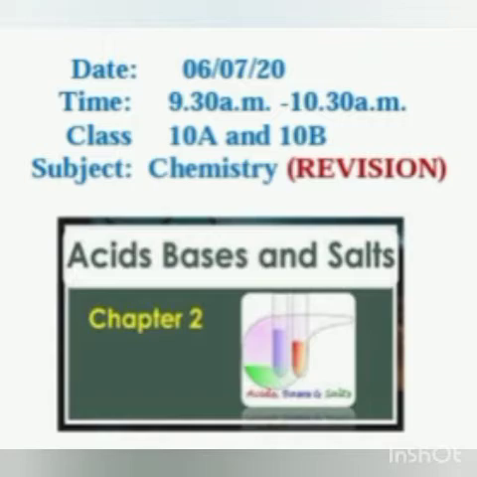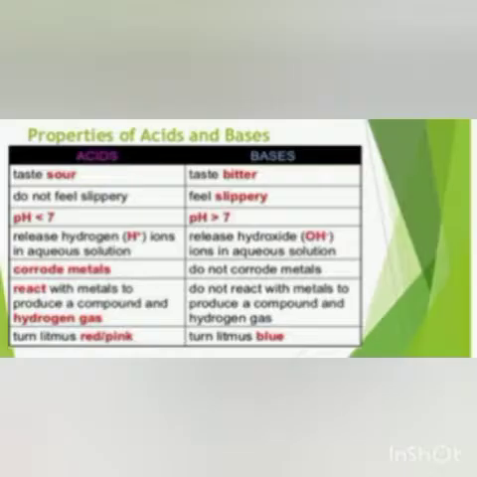Acids, bases and salts. What are acids and what are bases, or what are the properties of acids and bases? You can see in the picture, acids taste sour, bases taste bitter. Acids do not feel slippery, but bases feel slippery. The pH of acid is less than 7. The pH of base is more than 7. The acid releases H positive ions in aqueous solution, whereas bases release OH negative or hydroxyl ions in aqueous solution. This is a very important point.